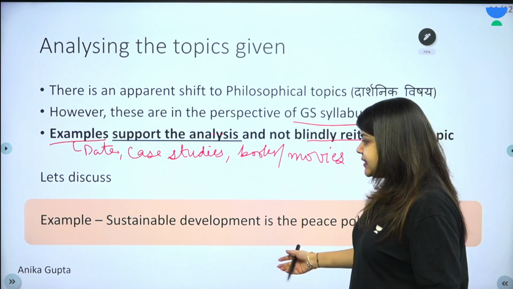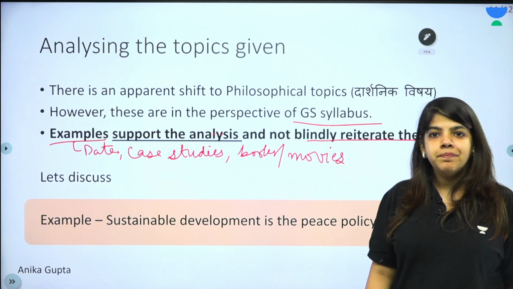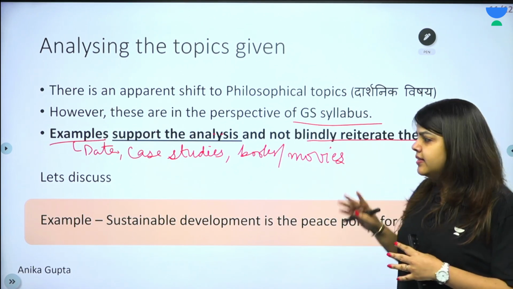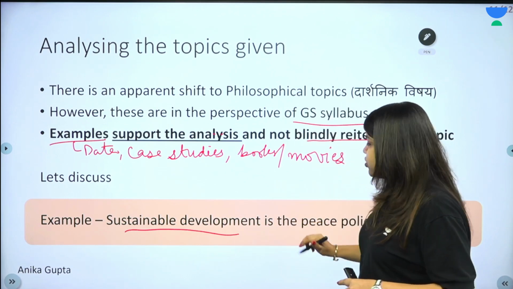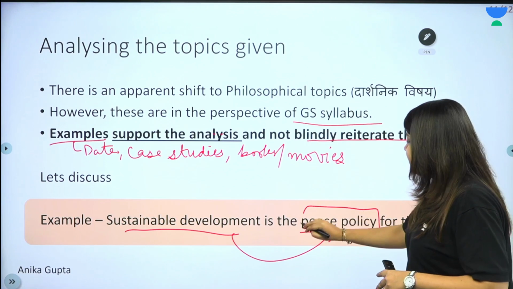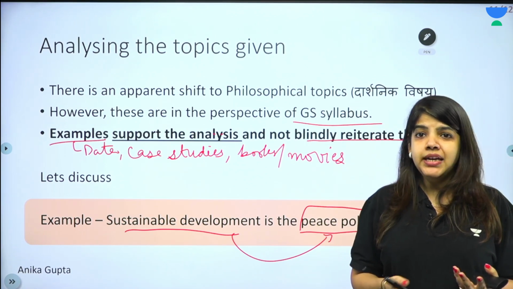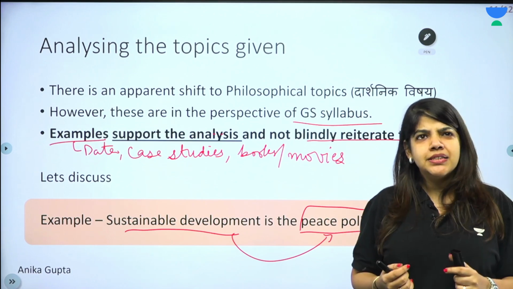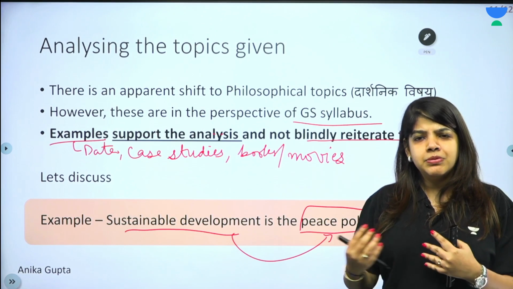So, we can discuss an essay on sustainable development is the peace policy for the future. We've already seen how this essay should not just be about sustainable development. It should be sustainable development in the context of peace policy. How? One of the dimensions we could cover: if there is sustainable development, nations can probably collaborate.